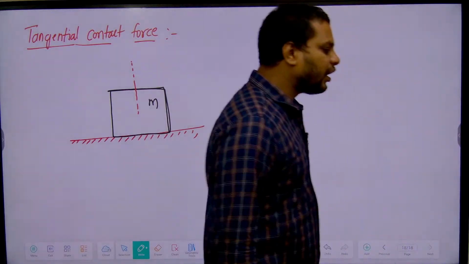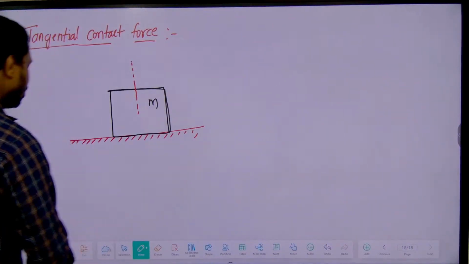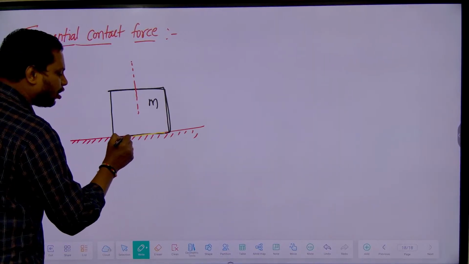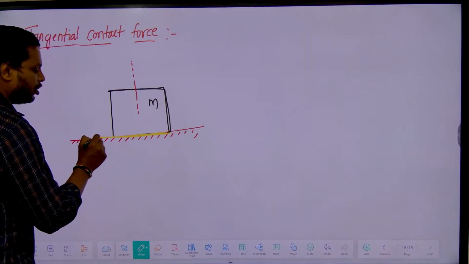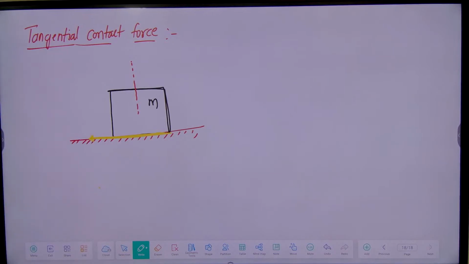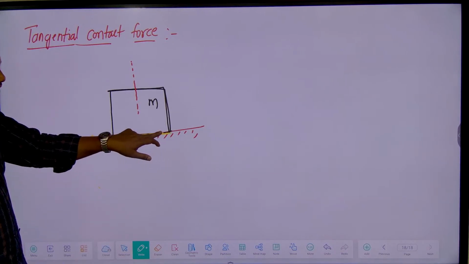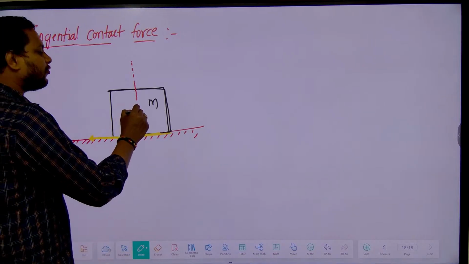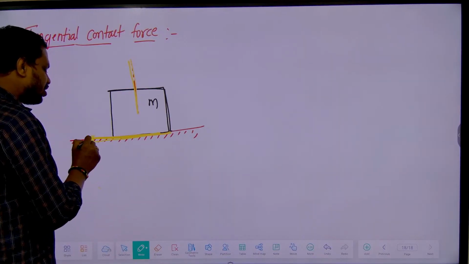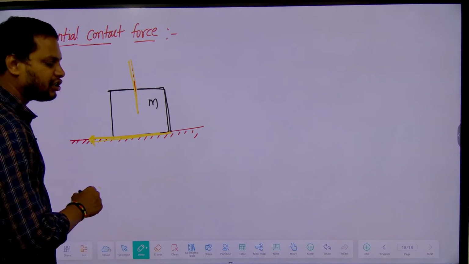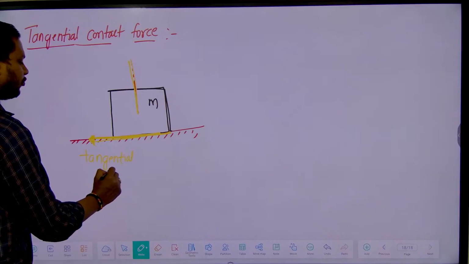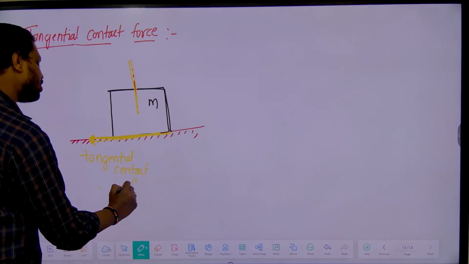Now see, the tangential contact force will always be present along the two surfaces in contact. Clear? So the tangential contact force is always along the two surfaces in contact. This is the normal contact force, and this is the tangential contact force. So this is called the tangential contact force.